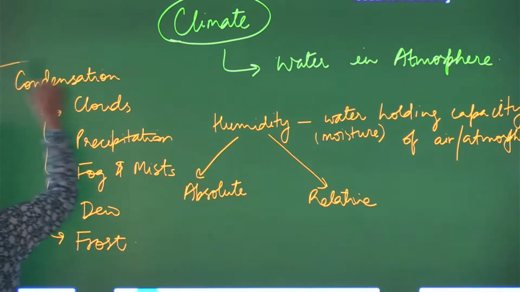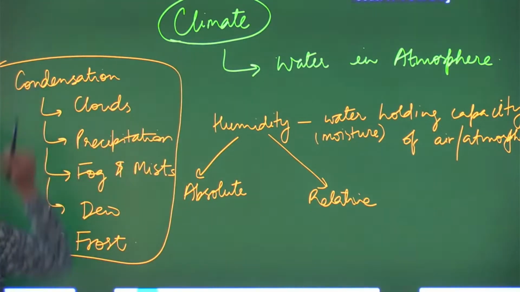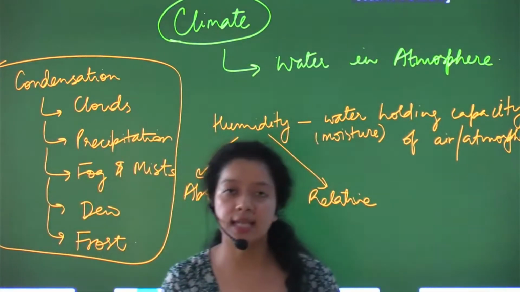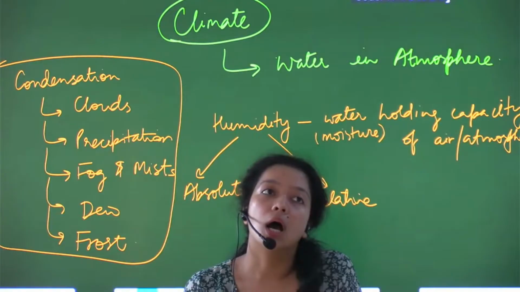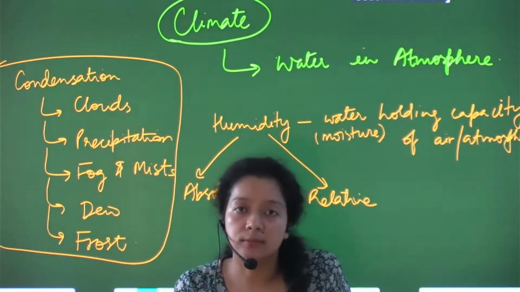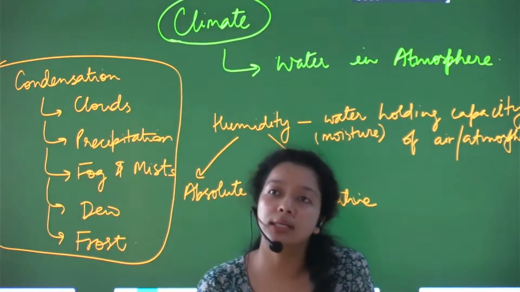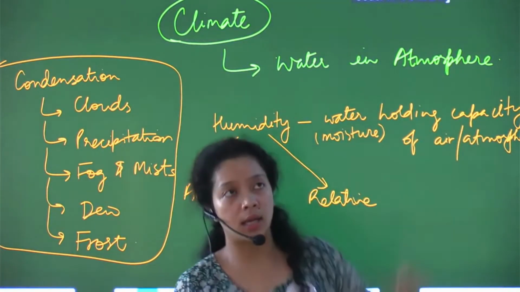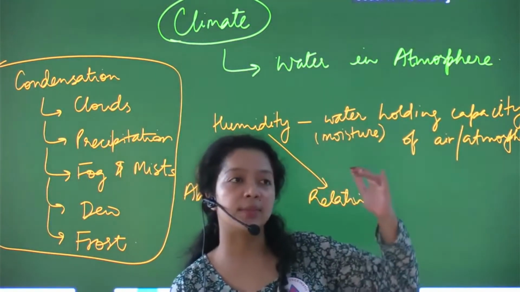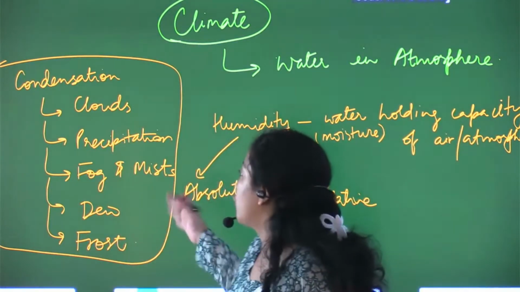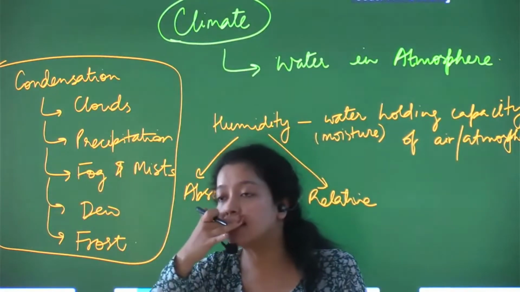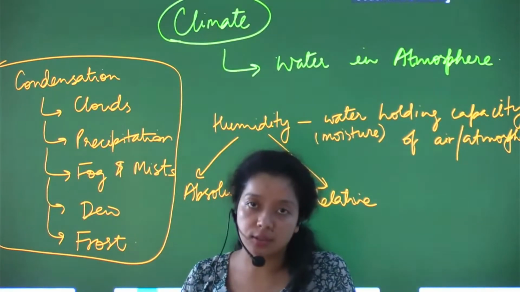Fine. You see, each of these forms of condensation has its own characteristics and its own definition. Now, in your exam, on one side the examiner gives these names, for example fog, mist, dew, frost, and on the other side the examiner gives their definitions or characteristics.